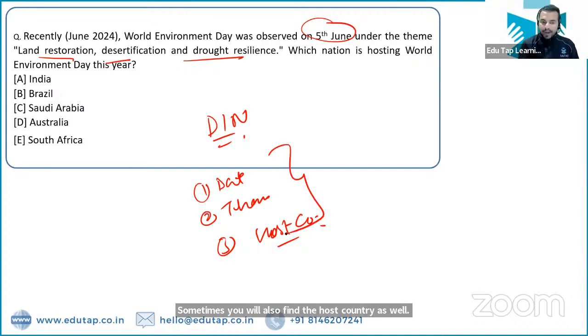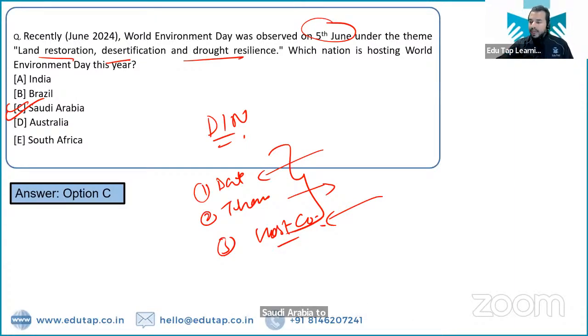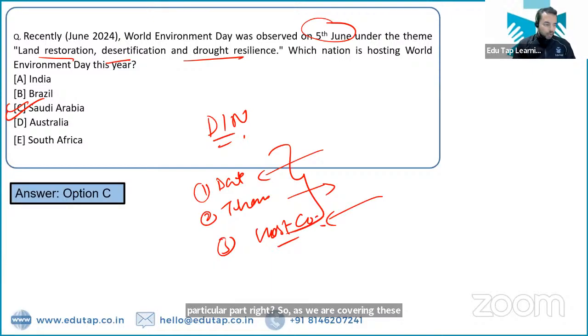तो यहाँ पर वर्ल्ड एनवायरनमेंट डे की डेट है 5th of June. Theme is land restoration, desertification and drought resilience, and the host country for this year is Saudi Arabia. So Saudi Arabia is the name of that particular country which has come up with this particular part, right? So as we are covering these days, I will be discussing other important days as well for the month of June. But before that, I would like to ask you whether you guys are able to retain the important days from the month of May.